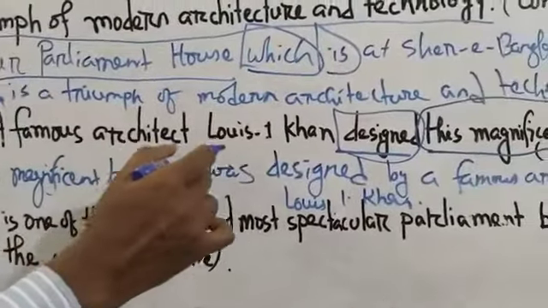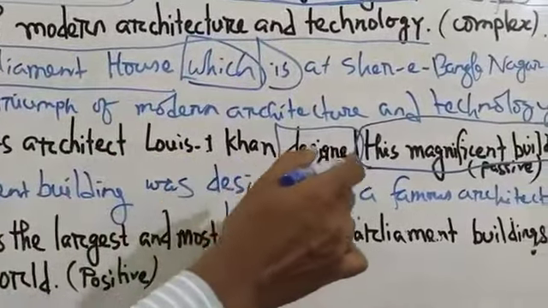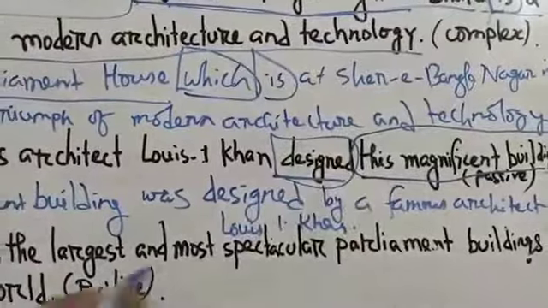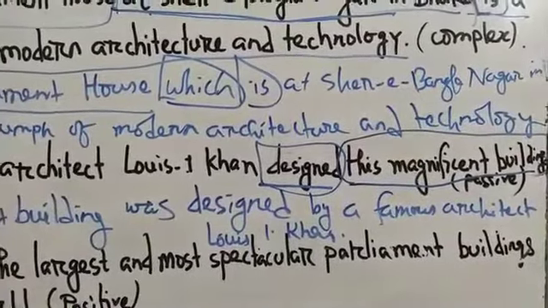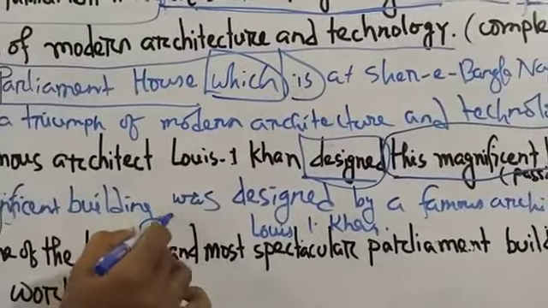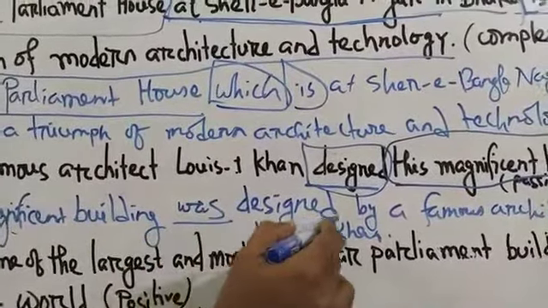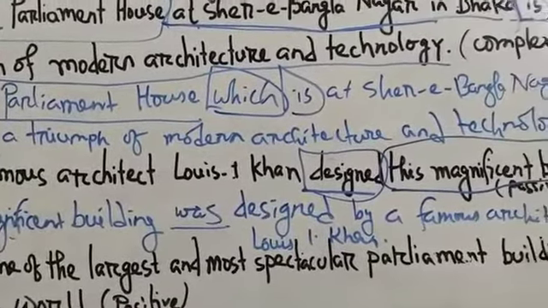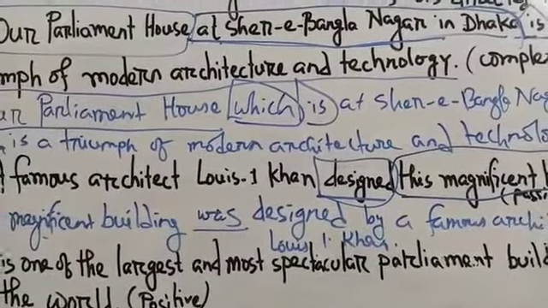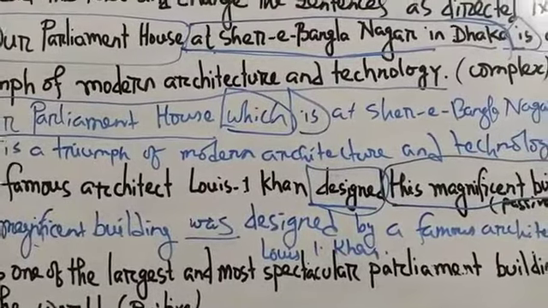A famous architect, Louis I. Kahn, designed this magnificent building. This magnificent building is here the object. Okay, this magnificent building was designed by a famous architect, Louis I. Kahn. It is one of the largest and most spectacular parliament buildings in the world.